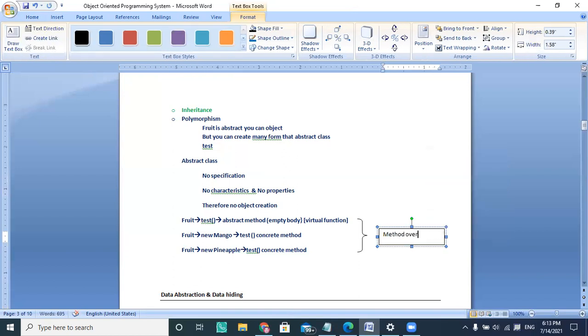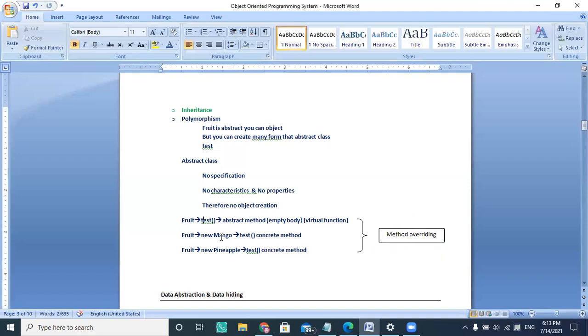Don't give answers like: method overriding is when n number of classes inherit from the same abstract class and every class has a method with the same signature, and those methods are called overriding methods.